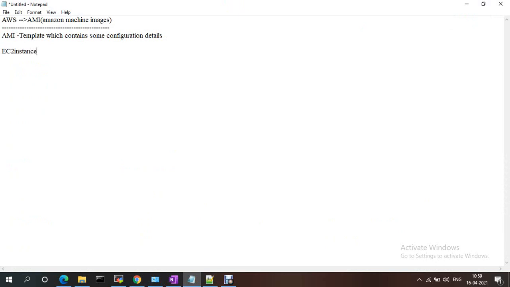In the EC2 instance, we install some software and applications, and on top of that we'll create an AMI, remove the existing EC2 instance, and create a new EC2 instance.